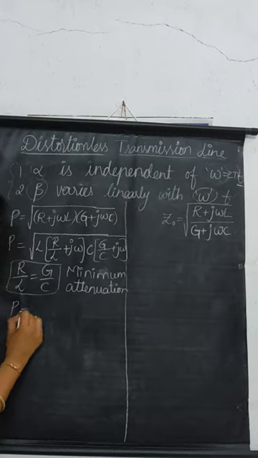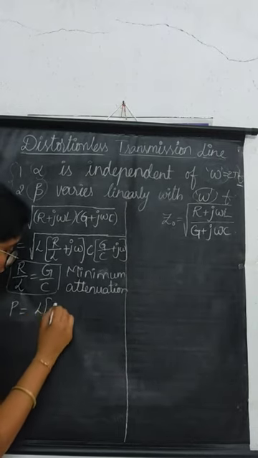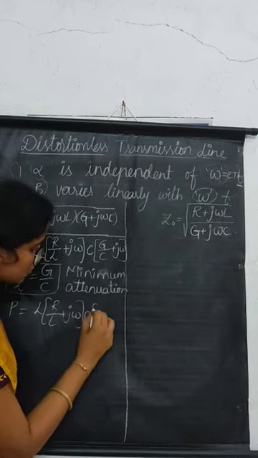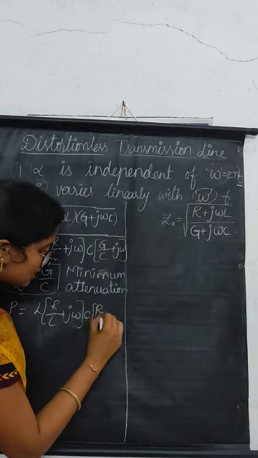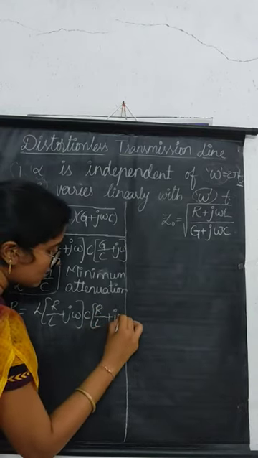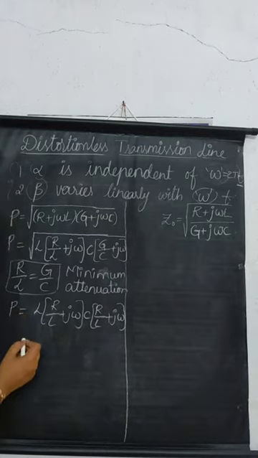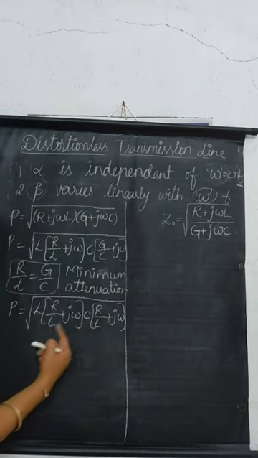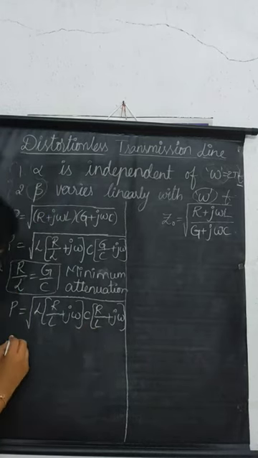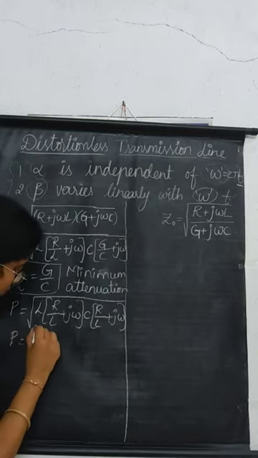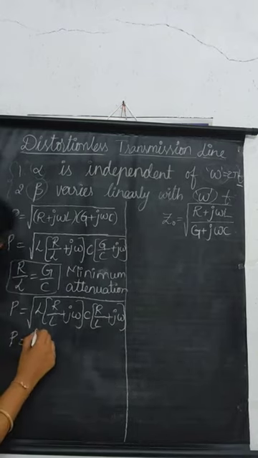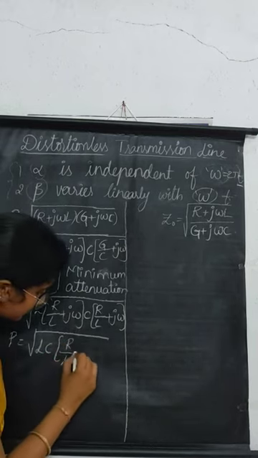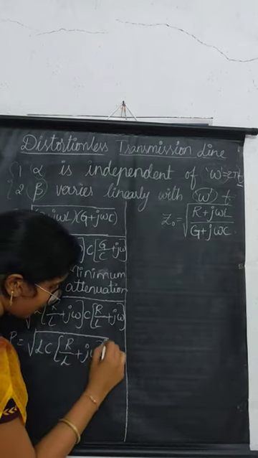By substituting R by L, we get gamma is equals to the square root of L into (R by L plus j omega) into C into (R by L plus j omega), since G by C is replaced with R by L. Both terms are the same, so we can multiply and write it as a square, and take these terms out: root LC into (R by L plus j omega) whole square.